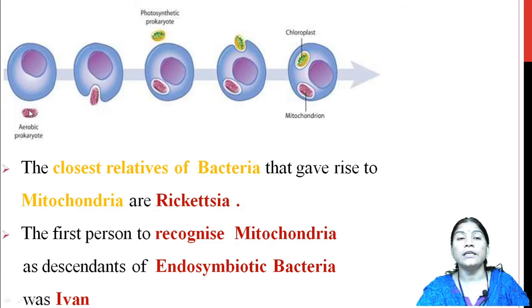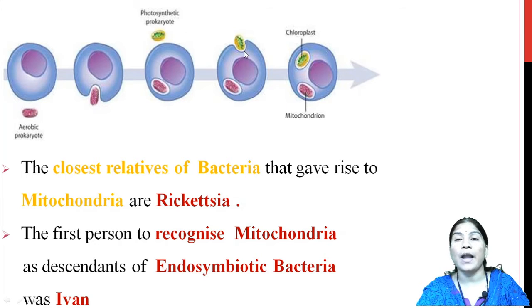So, here these diagrams show that mitochondria and chloroplast, these two organelles in the cells, originated from aerobic prokaryotes, occurring in different stages. There is a fusion with the photosynthetic prokaryote to the cell, and they are engulfed into it.